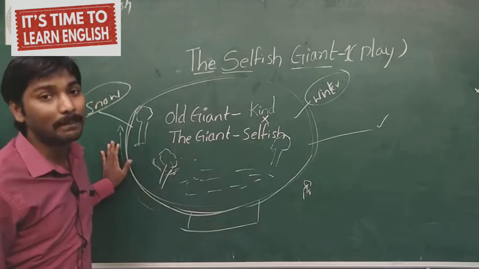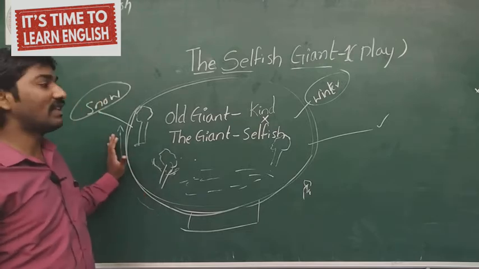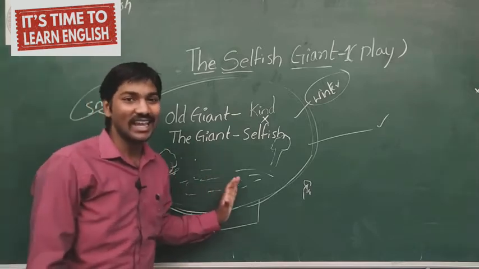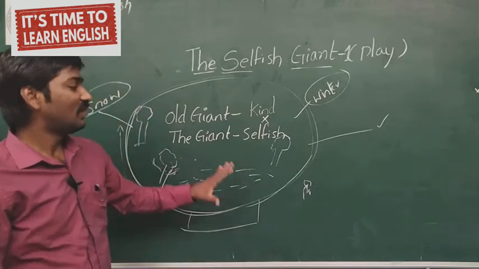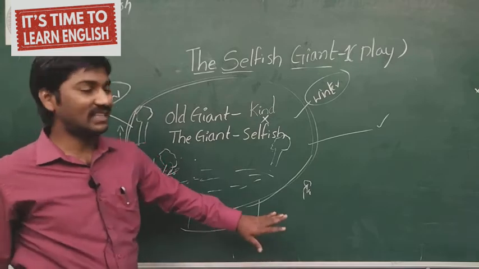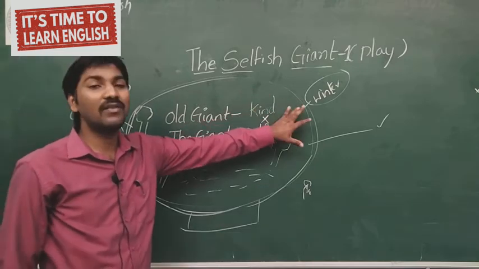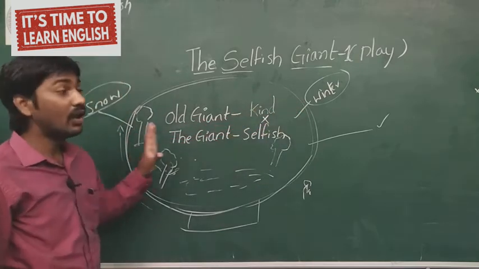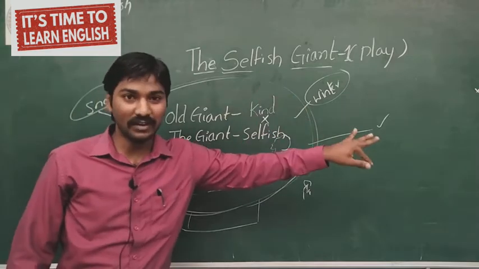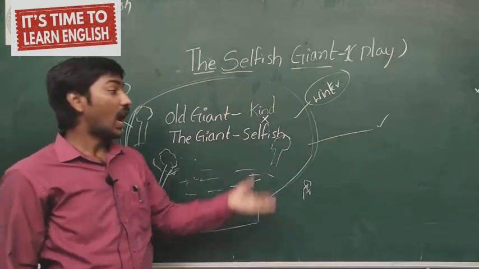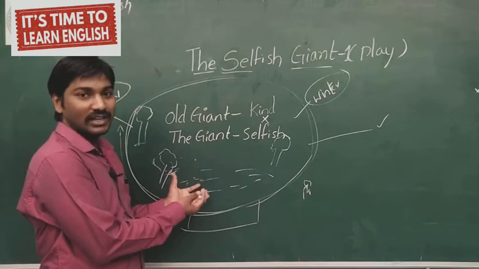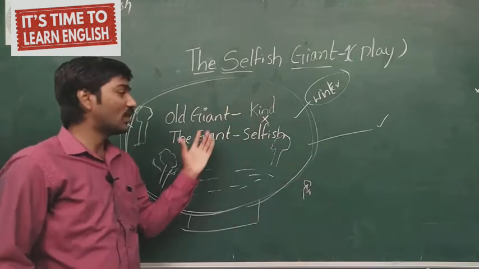The children were upset. When the children left the place, immediately what happened in the garden? There were no other seasons. The garden was fully covered with snow. Only winter. Outside it was spring, but inside winter. Outside it was rainy, but inside it was winter. Outside it was summer, but inside it was winter.